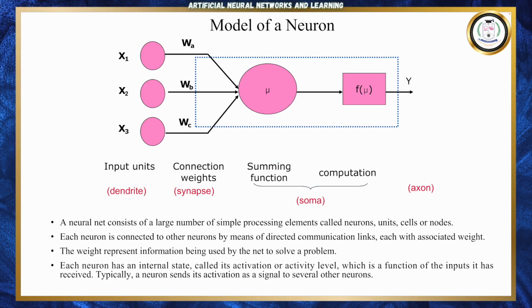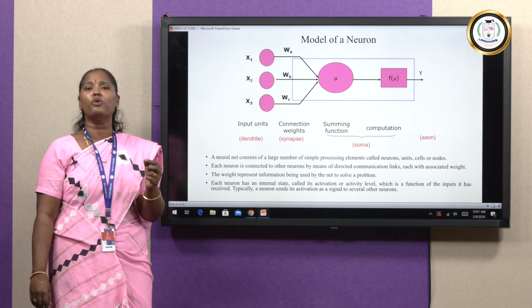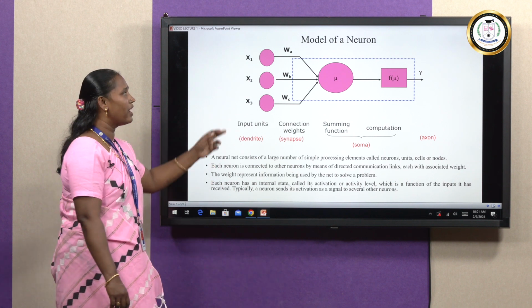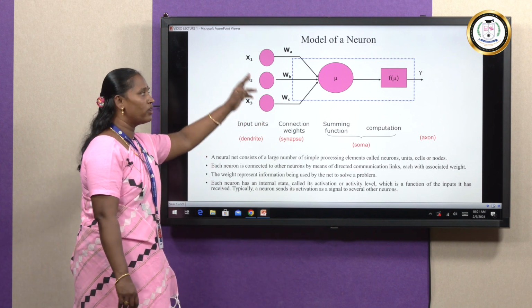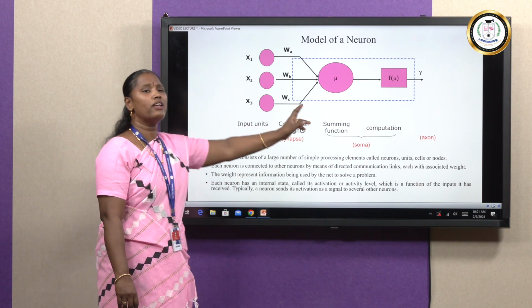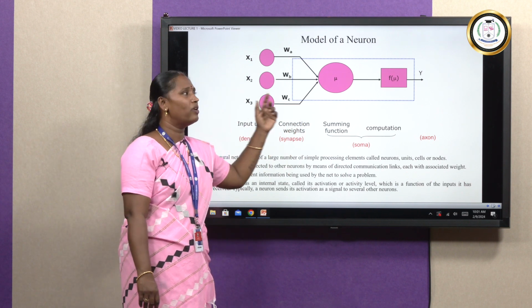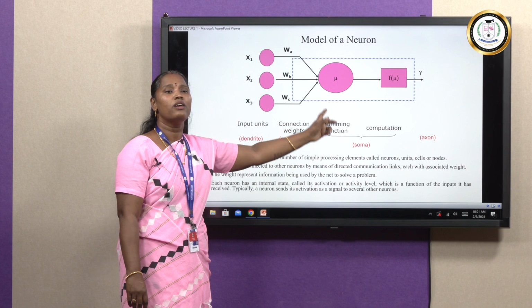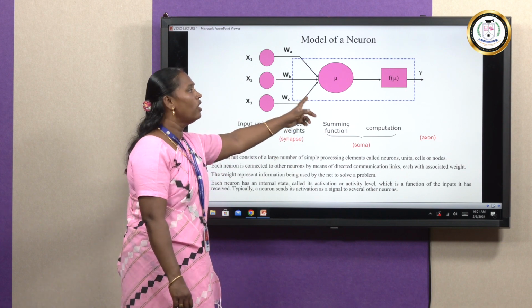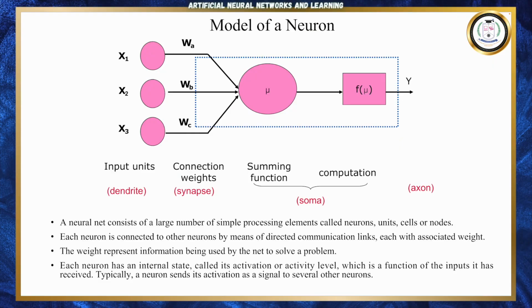And next, this is the functional model of a neuron. As we discussed in the last slide, we have inputs like x1, x2, x3. These are the different kinds of inputs. Each and every input is associated with a weight, which we can represent as W1, W2, W3, etc. After getting the inputs along with the weights and bias, we sum up and apply the activation function, that is mu. After applying the activation function, based on the threshold value, it produces the output, which is represented as y.